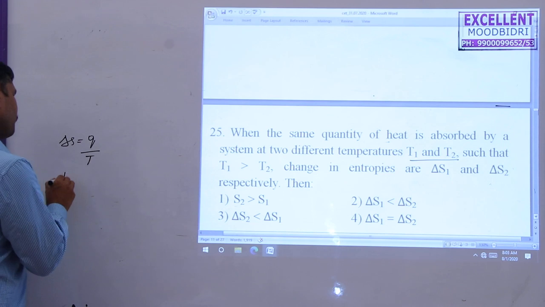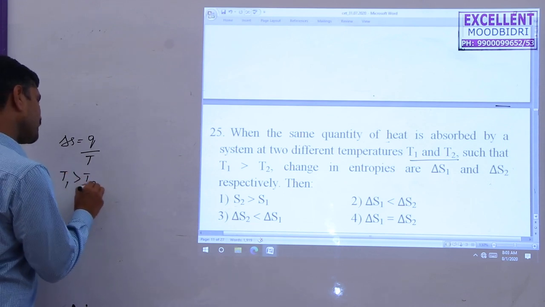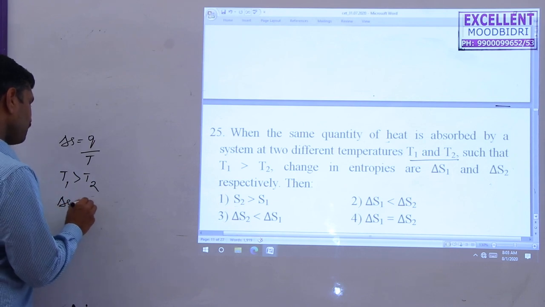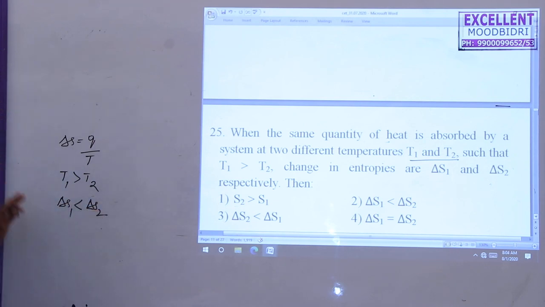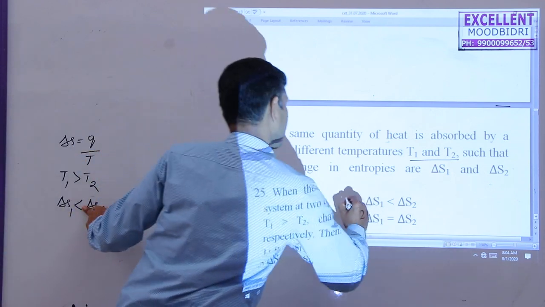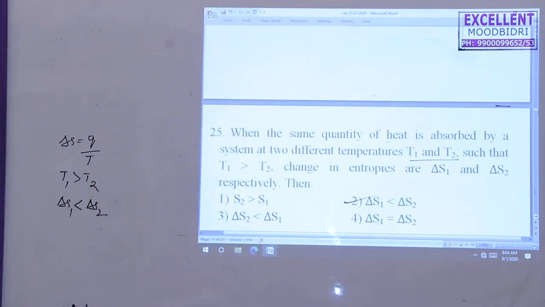But here T1 is greater than T2, which is a reverse order, meaning delta S1 is less than delta S2. It's correct here: delta S2 is greater than delta S1. So the second option is correct. Next question.